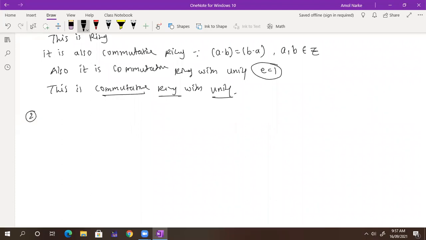The set of even integers with 0, under addition and multiplication, is a ring or not?